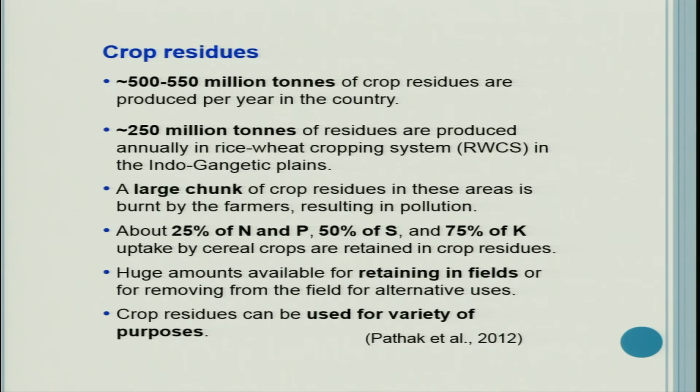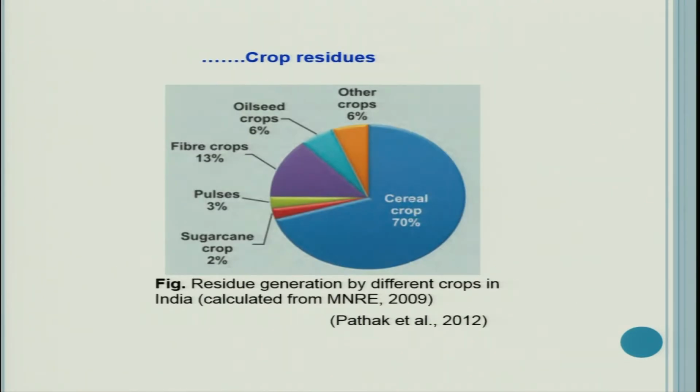Huge amounts are available for retaining in fields, for removing from the field, or for some alternative uses. Crop residues can be used for a variety of purposes. There are a number of alternative uses also. First, let us see the composition of different residues. Cereal crops contribute the maximum residues. Out of 100 units of crop residues in the country, 70 units, or 70%, are from cereals.